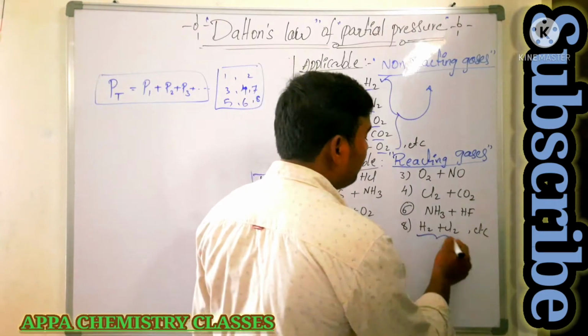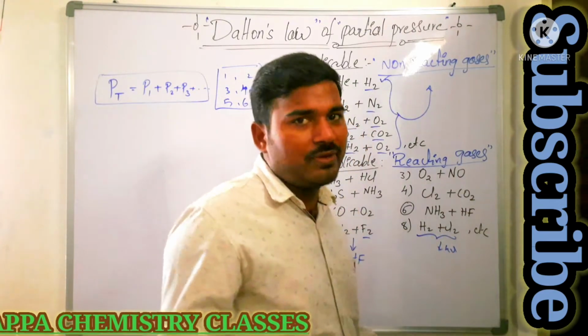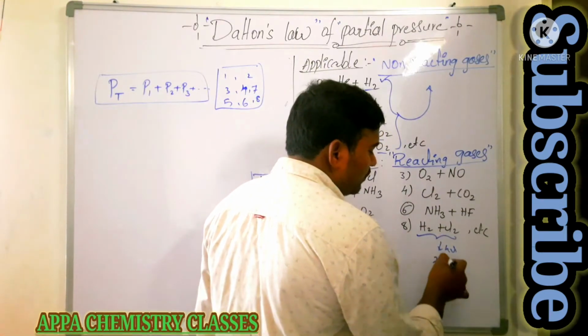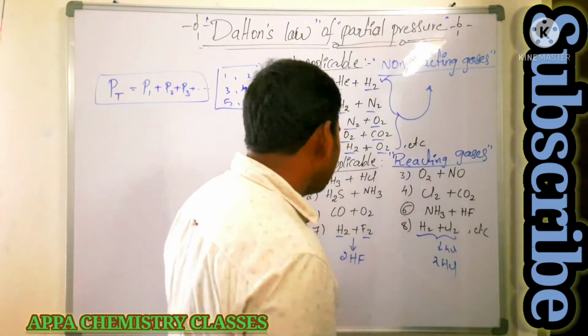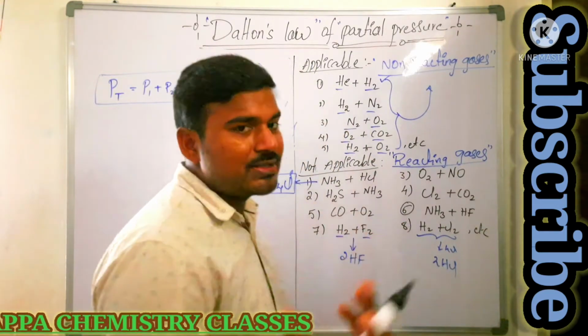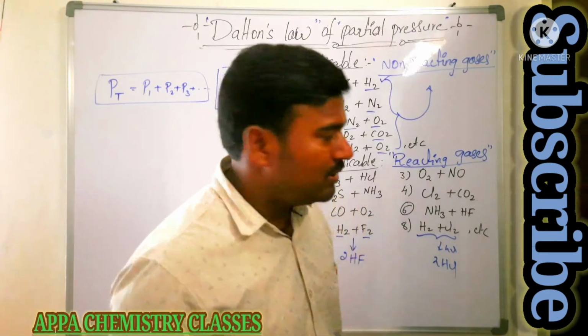In the same way, hydrogen and chlorine, just in the presence of sunlight without any external factor, will combine and form HCl. Now you see here the number of particles decreases. When the number of moles of gases decreases in the container by reacting, the pressure will decrease.